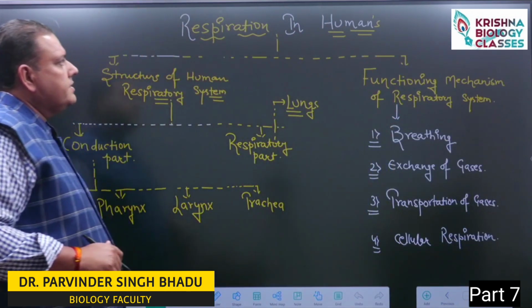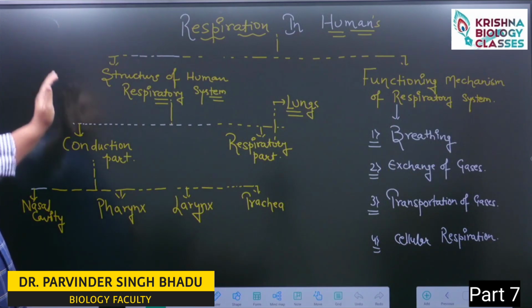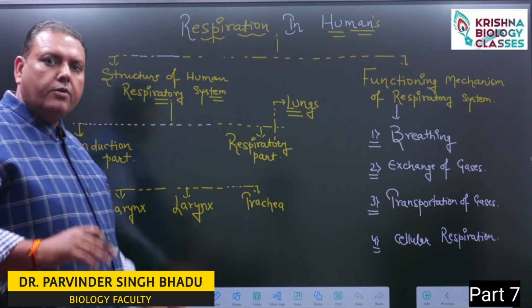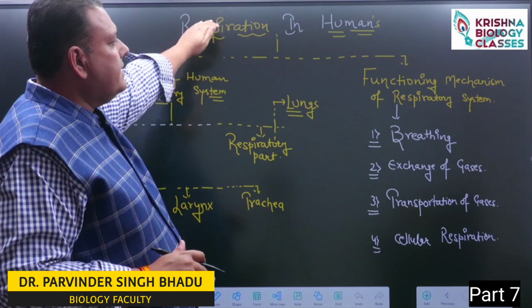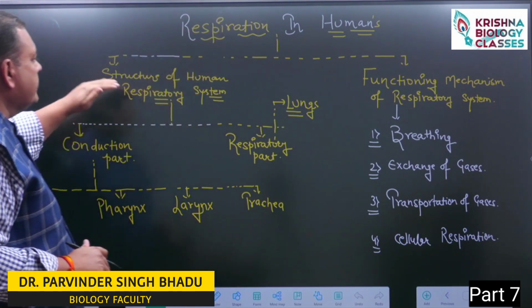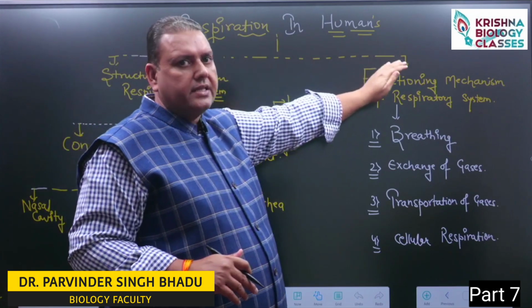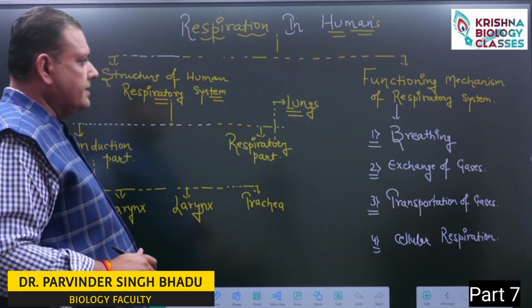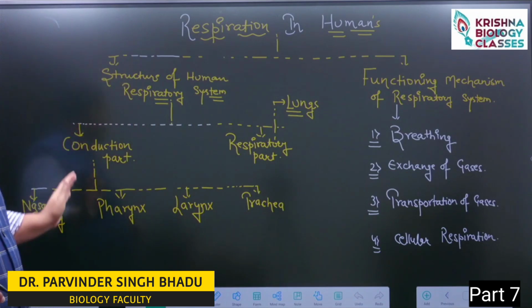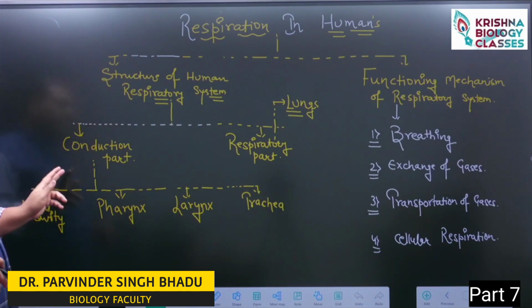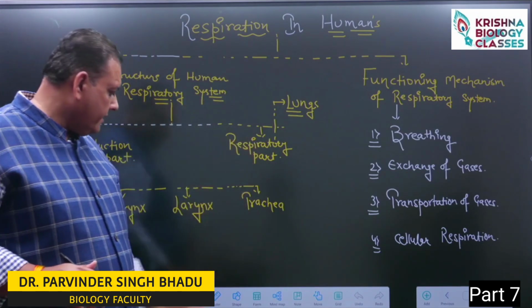Now, when we start to discuss the process of respiration in humans, to understand this process in depth, we need to understand the structure of the human respiratory system and the functioning mechanism of the respiratory system. This structure is mainly divided into two parts, conduction part and respiratory part.